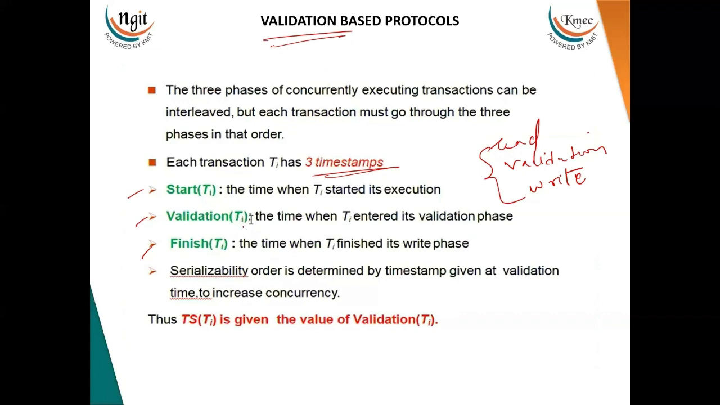And Validation of Ti represents the time when Ti entered into the validation phase. Transaction Ti enters into the validation phase only after the completion of the read phase. So it is going to maintain the time at which the transaction has entered into the system, and then it is going to maintain the time at which it has entered into the validation phase. Once the validation phase ensures the serializability of the transaction, then the transaction will move on to the write phase. Once the operations are successfully made onto the database by the corresponding transaction, then it indicates the finish of transaction Ti.